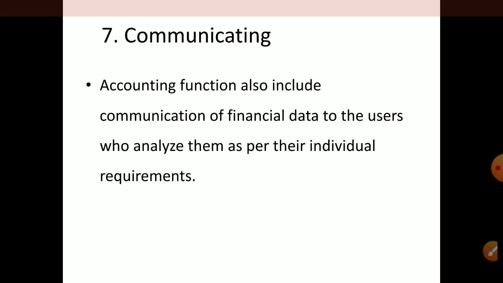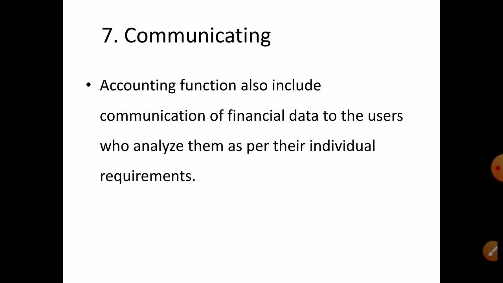The last one is communicating. Communicating means whatever we prepared we have to present to those who want to use it. The accounting function also includes communication of financial data to the users who analyze it as per their individual requirements. If the bank wants the data, you can submit the P&L account to the bank. Income tax authorities can also get it. They can interpret it and assess it in their own way.